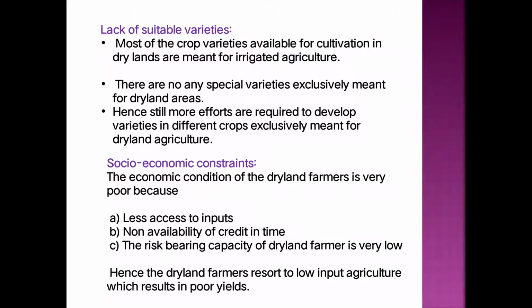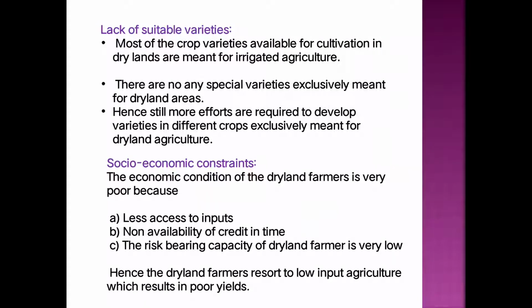Then there is the non-availability of credit in time. For purchasing the different types of inputs, the farmer requires credit, but this credit is not available in time, so they can't purchase the inputs for crop cultivation.